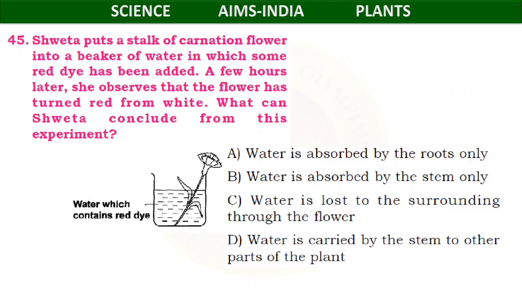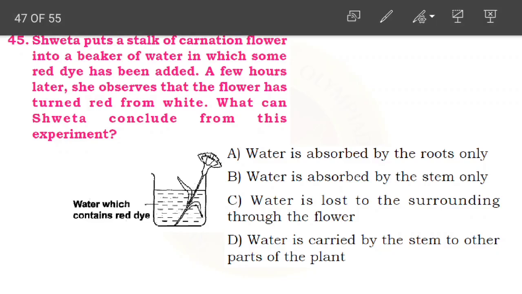Shweta puts a stalk of carnation flower into a beaker of water in which some red dye has been added. A few hours later, she observes that the flower has turned red from white. What can Shweta conclude from this experiment? Children, so are you able to understand the question? Like, so Shweta here, she took a white color carnation flower. Okay, then what did she do?